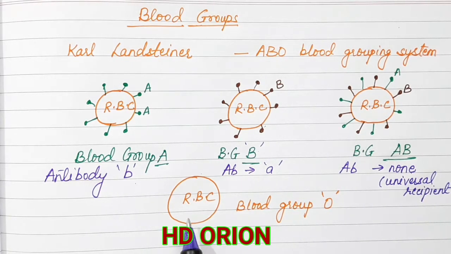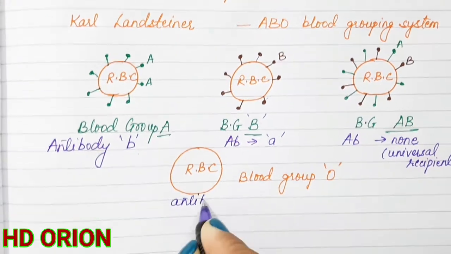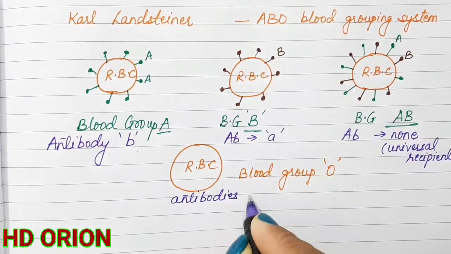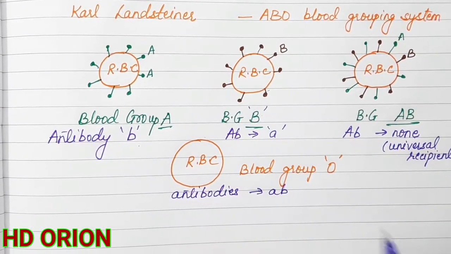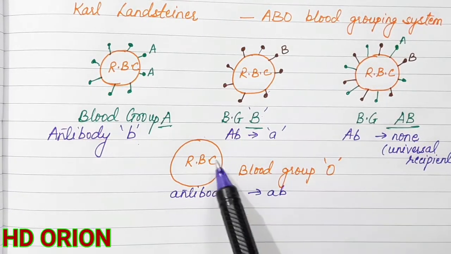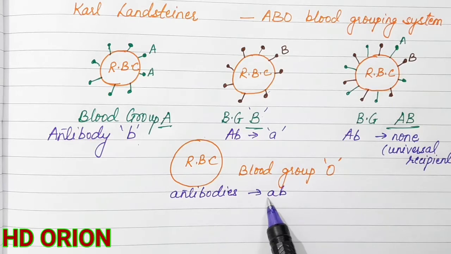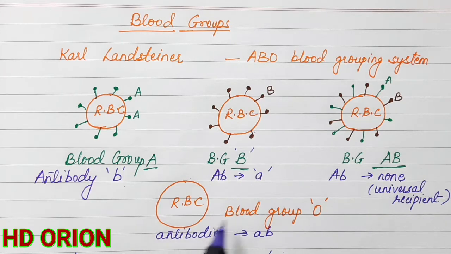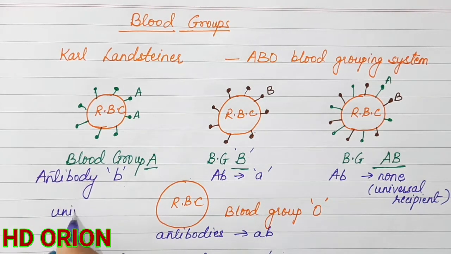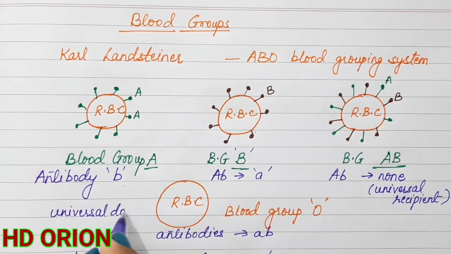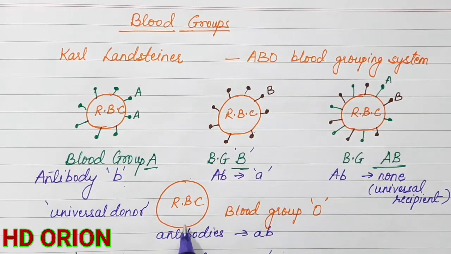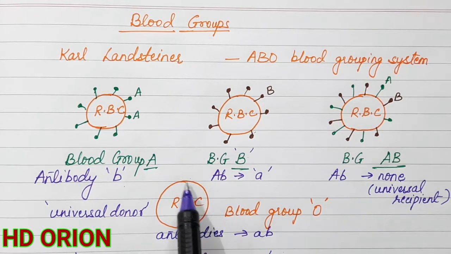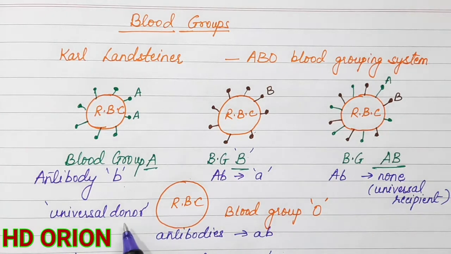And the fourth type, that is the blood group O, has both the types of antibodies. So this does not have any antigen, but the antibodies will be A as well as B. Because there is no antigen present on the RBC, we can call this blood group as universal donor. It is known as universal donor. Because it does not have any antigen, the blood group can be given to any of the respective blood groups A, B, AB because of the absence of antigens. So this is called as universal donor.